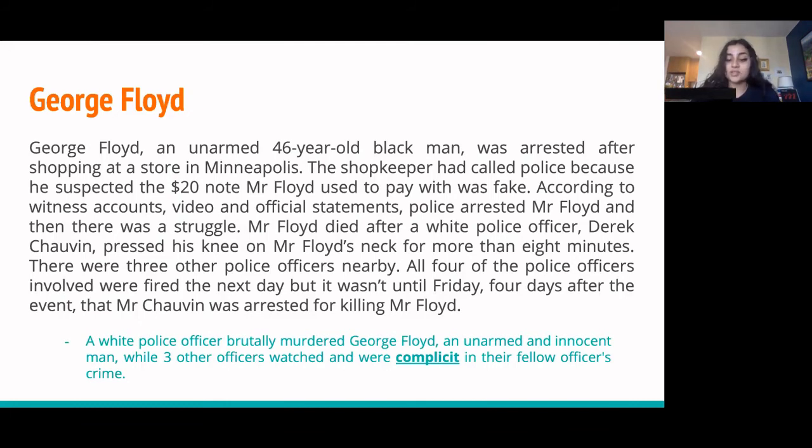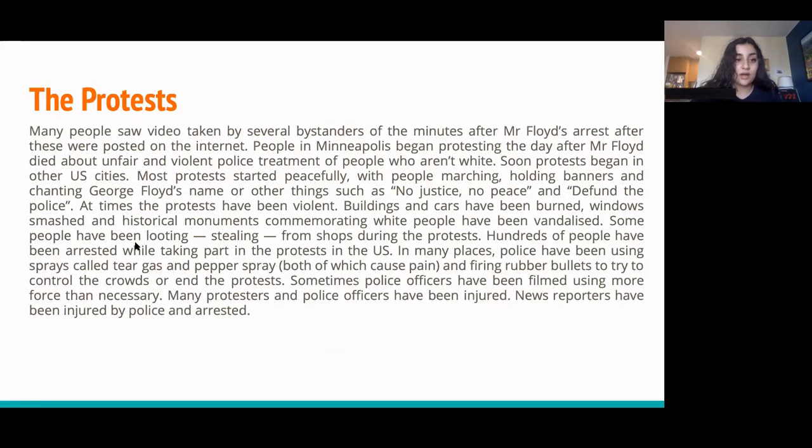So the meaning of complicit is involved with others in an illegal activity. This means that the officers weren't directly committing the crime themselves, but they watched and let the crime happen, so they were complicit. Okay, let's move to the protests. That's the next two paragraphs.